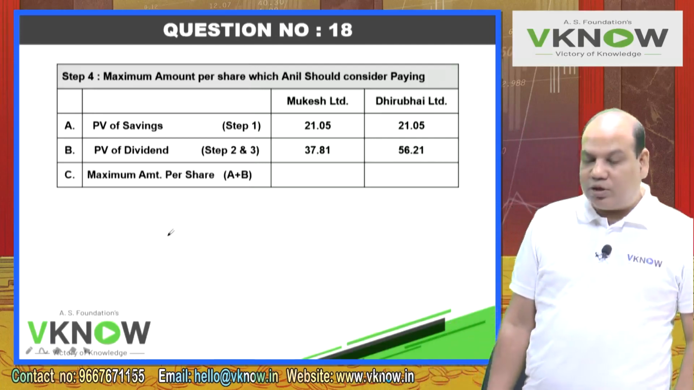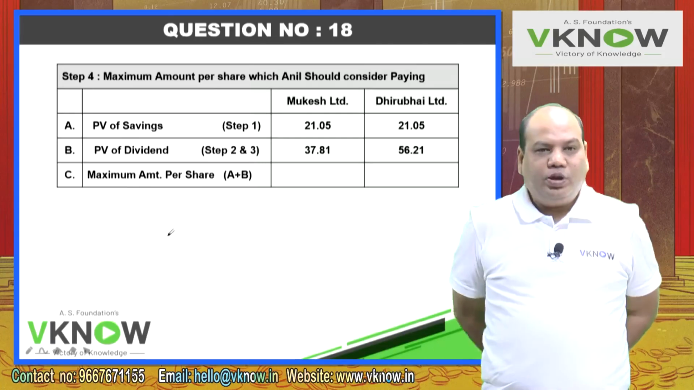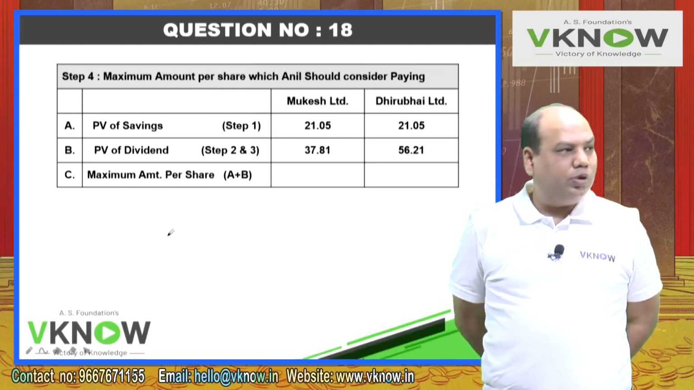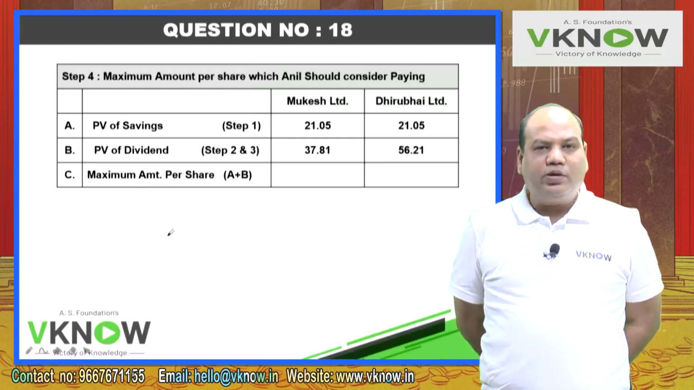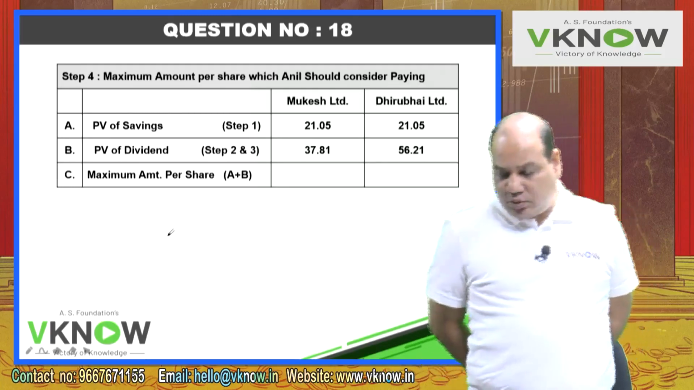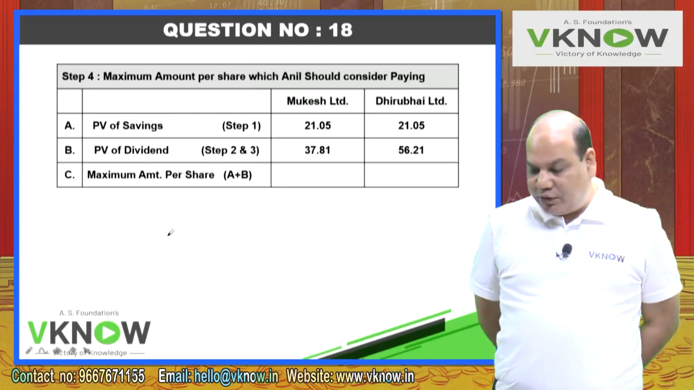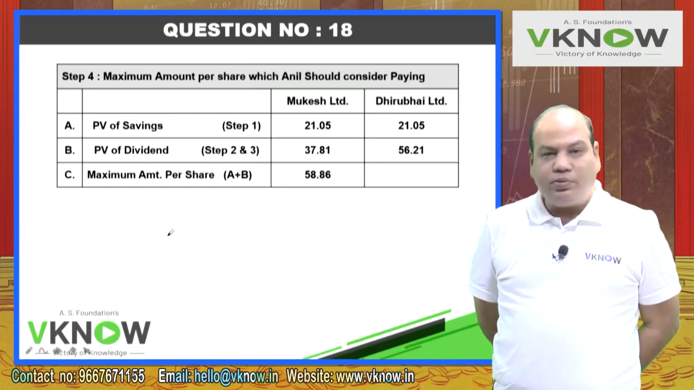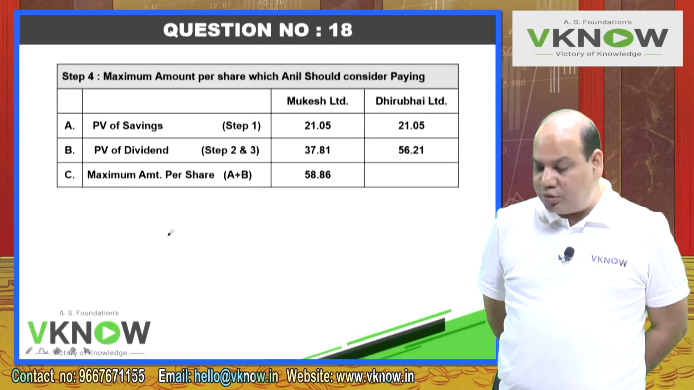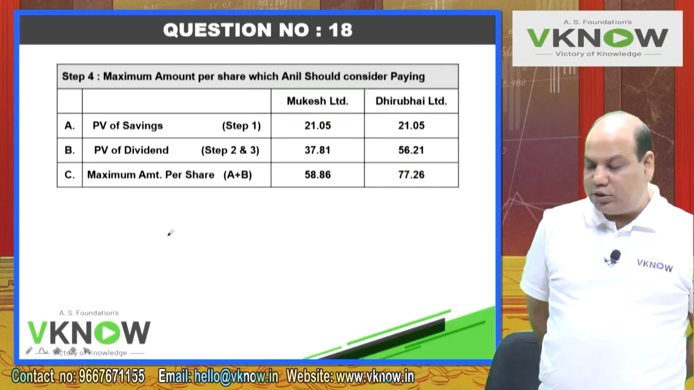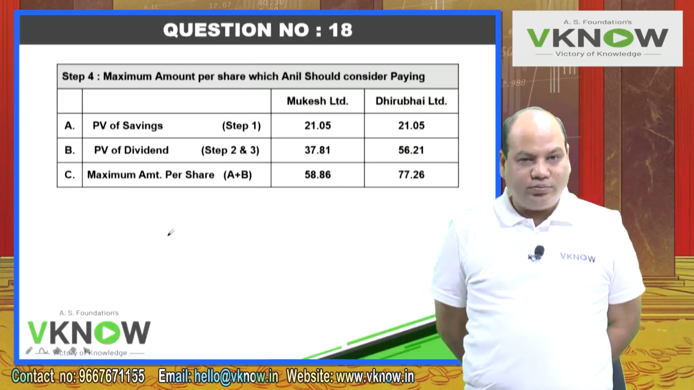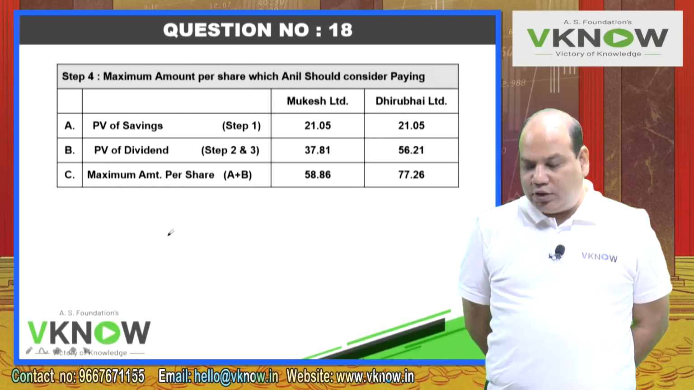So therefore write down maximum amount per share. What will you pay maximum? The present value of all the benefits that you will get. So the benefit and the dividend in present value terms, in case of Mukesh, is 58.86. So this is what you can pay for Mukesh, and 77.26. This is what you can pay for Dhirubhai Limited. This answer is over.